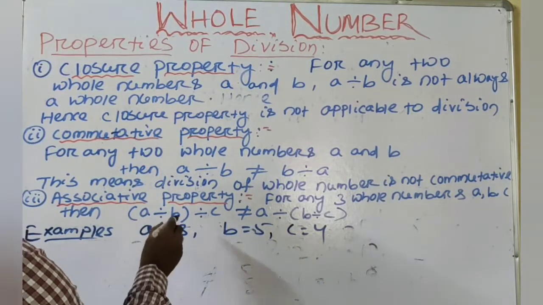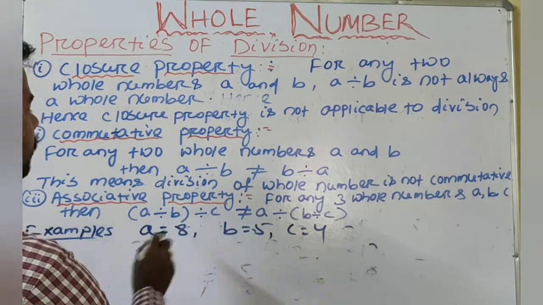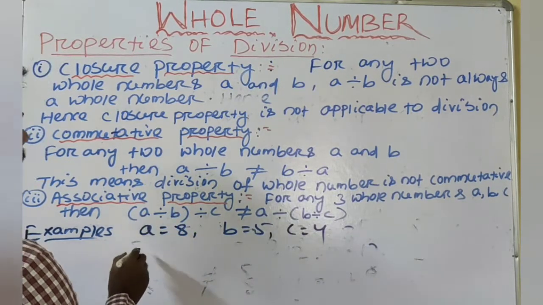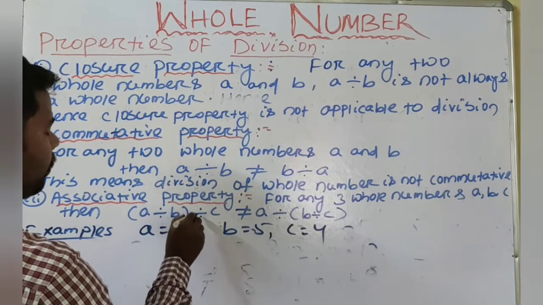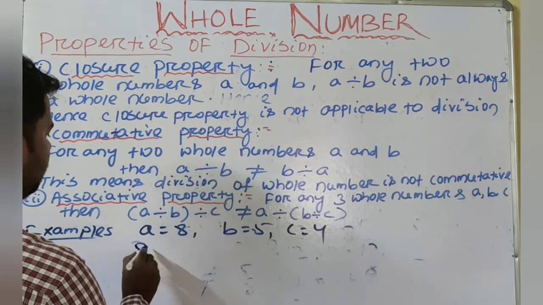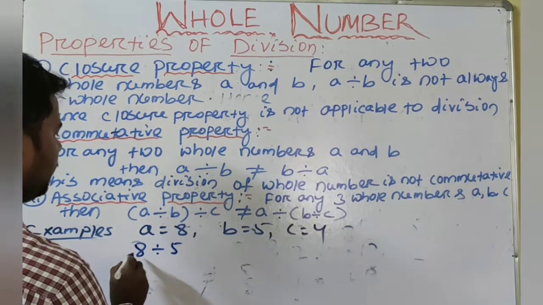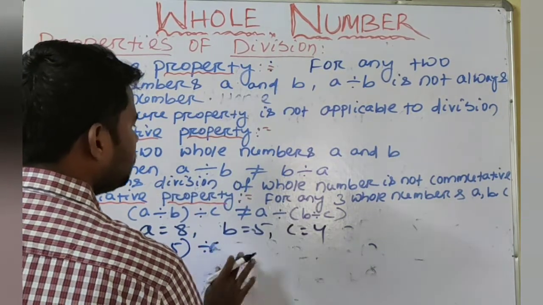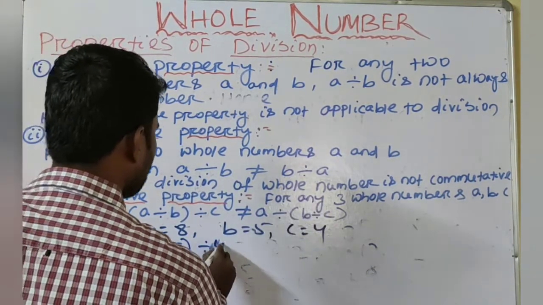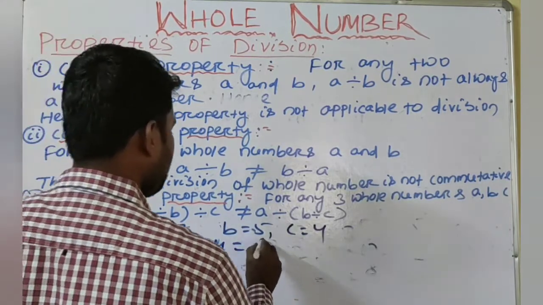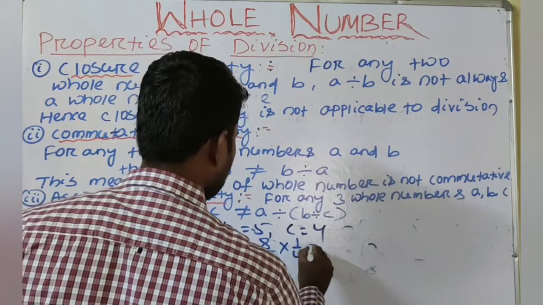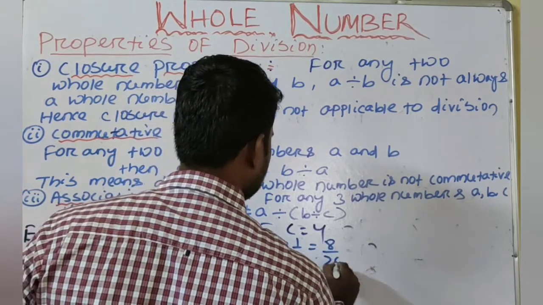Then we will check whether LHS is equal to RHS or not. So first we will find out the LHS, (A divided by B) divided by C. So 8 divided by 5, and whole divided by C, which means 4. It will be 8 by 5 into 1 by 4, which is equal to 8 by 20.